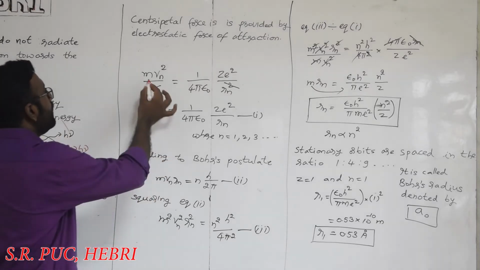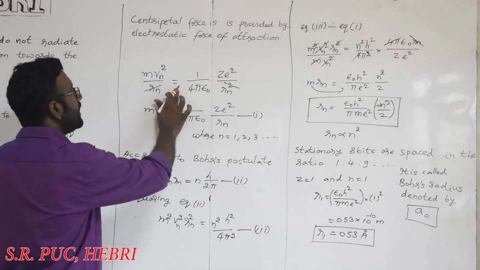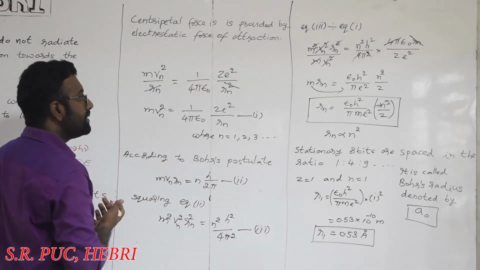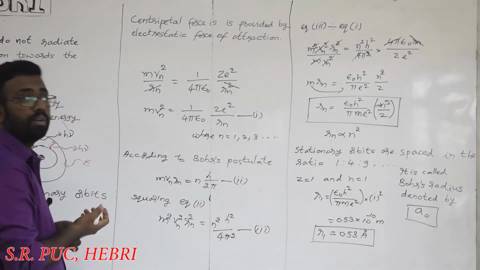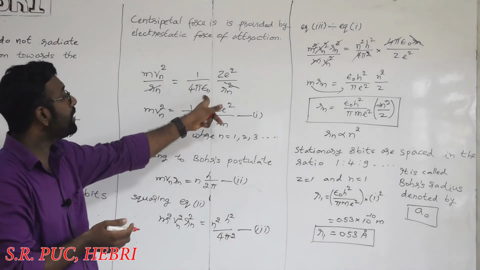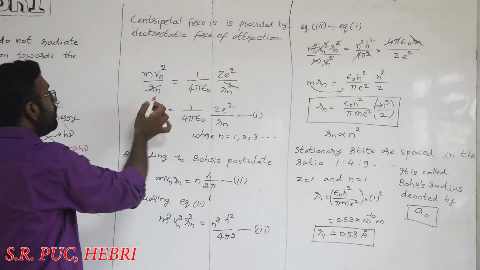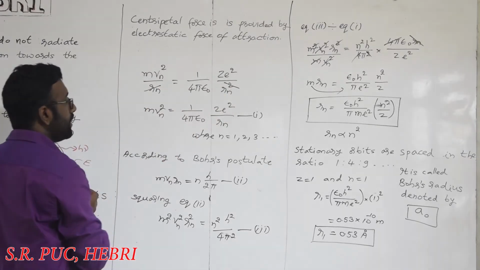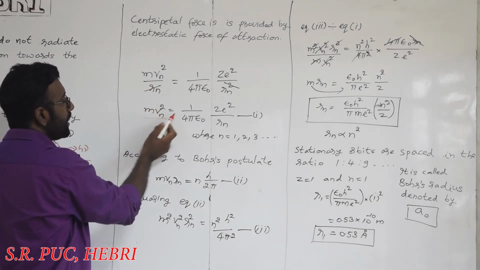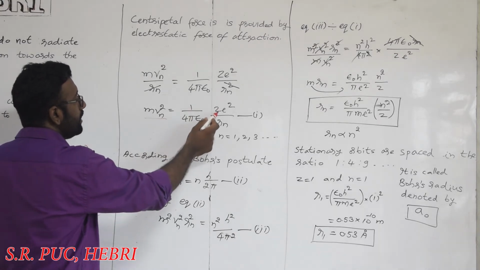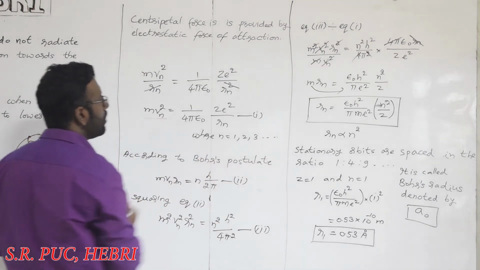Then we can write m vn square divided by Rn. You know, right? Centripetal force. That is equal to 1 by 4 pi epsilon naught Ze square divided by Rn square. It is your first formula, Coulomb's law, the formula you have derived from Coulomb's equation. Now you can cancel R and R over here, and you get an equation. See here, m vn square is equal to 1 by 4 pi epsilon naught Ze square divided by Rn, where n is 1, 2, 3, etc.